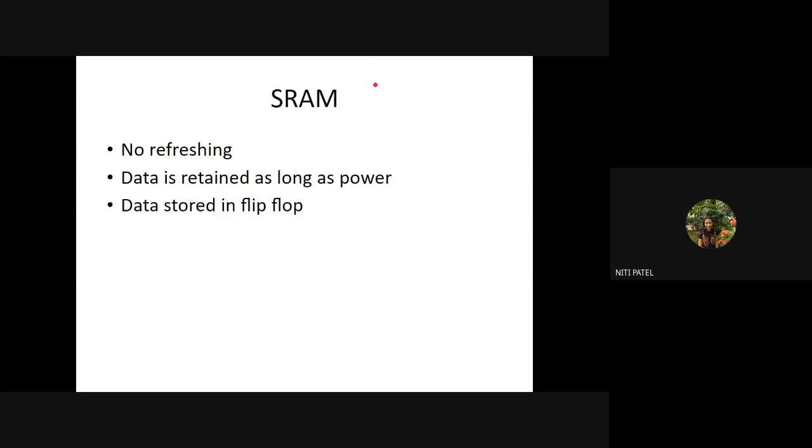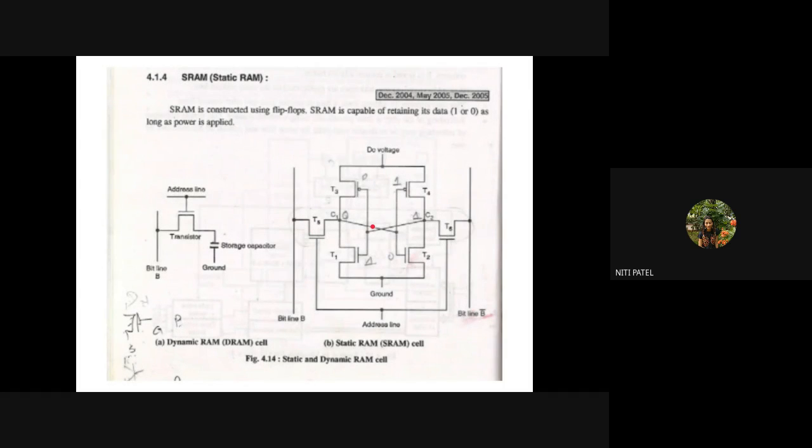Okay. Now, when I say no refreshing, what does it mean? Let us understand this. Look, observe this diagram. As I said, SRAM is using a flip-flop, which is 1 bit of storage, either storing 0 or storing 1. Now, how are the data 0 and 1 stored? Let us see that. Now, check this diagram, 14 point B, static RAM, SRAM cell.